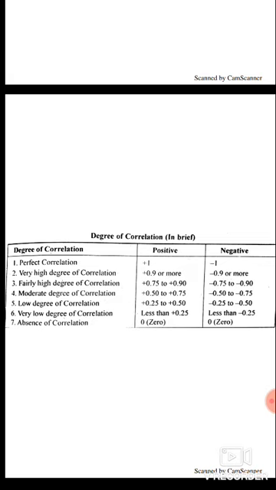Very low degree of correlation, less than plus 0.25 or less than minus 0.25. Or last one, absence of correlation, 0. Positive or negative, both are 0.